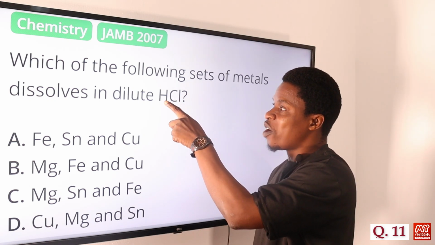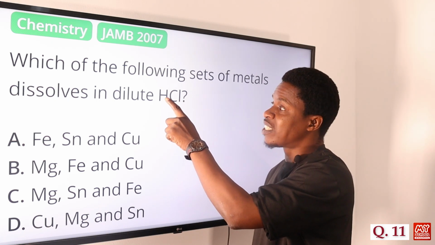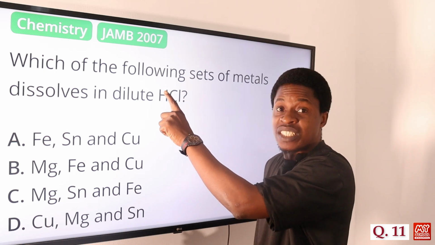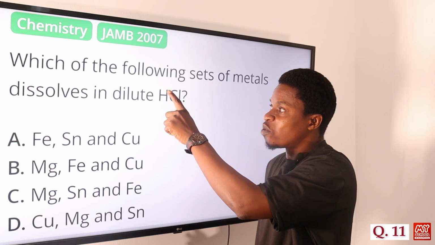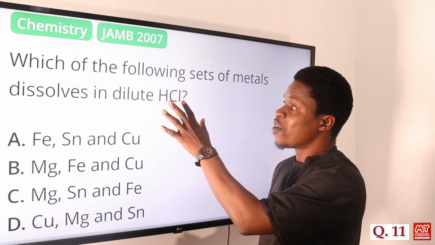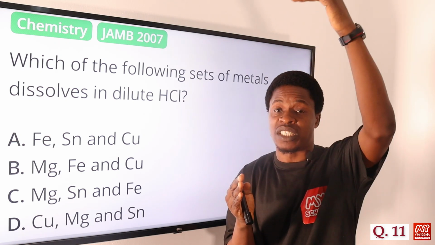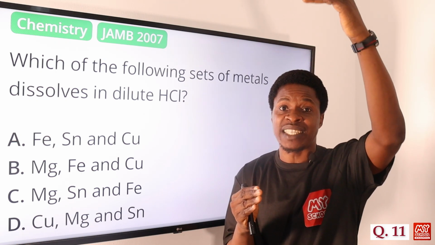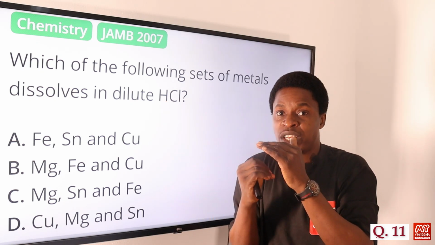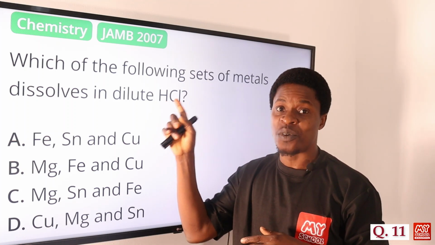If there's nothing that has the power to separate these two, because they are married to each other, it needs a metal that is stronger, more powerful than hydrogen, to be able to withstand and separate these two. That's what it means to dissolve. So we have to look at the elements: any element that is above hydrogen in the electrochemical series, the reactivity series, the activity series, will be able to displace hydrogen. Anyone that is below hydrogen definitely does not have the power to separate these two, to dissolve it. So let's look at the options.